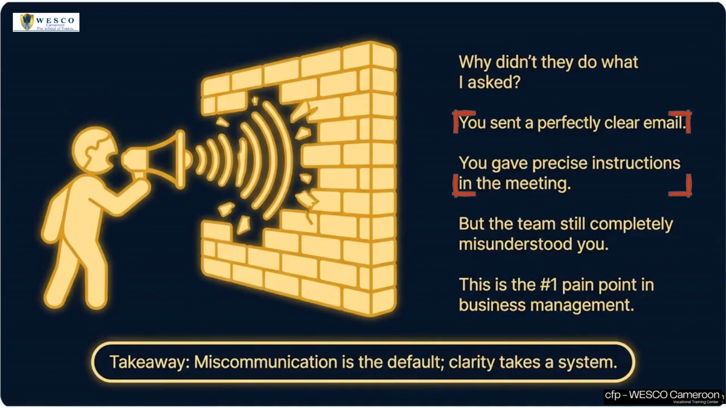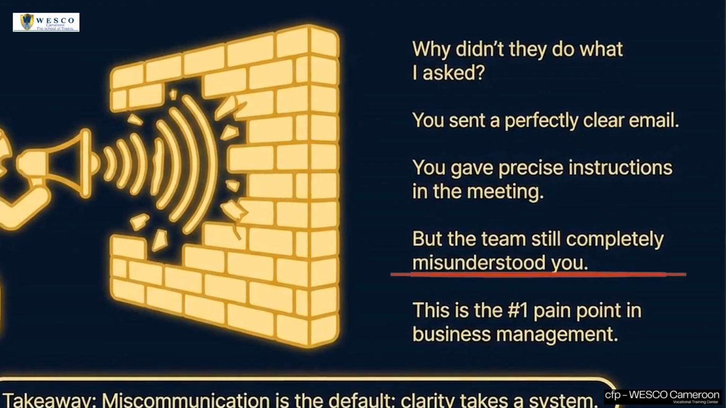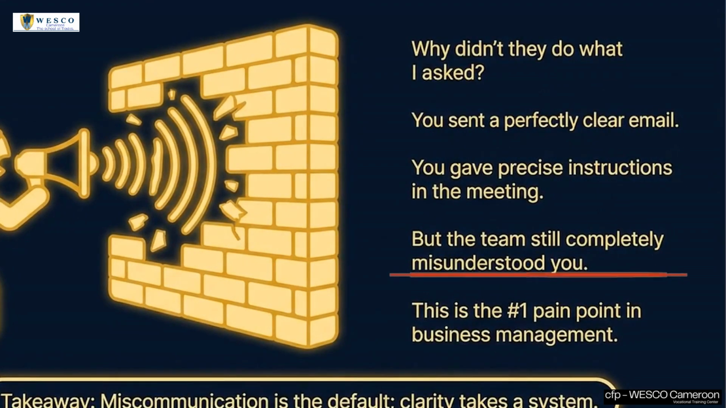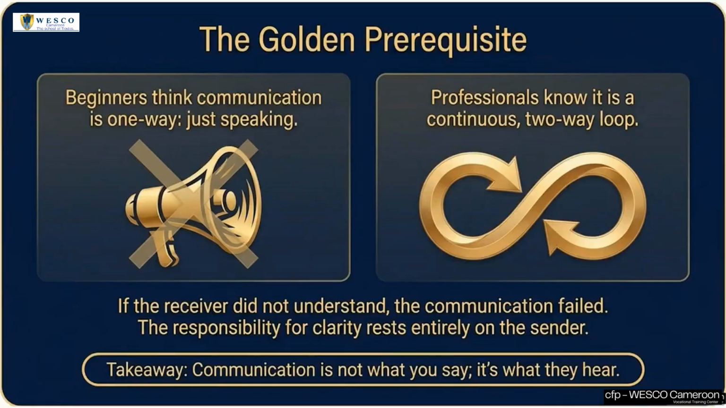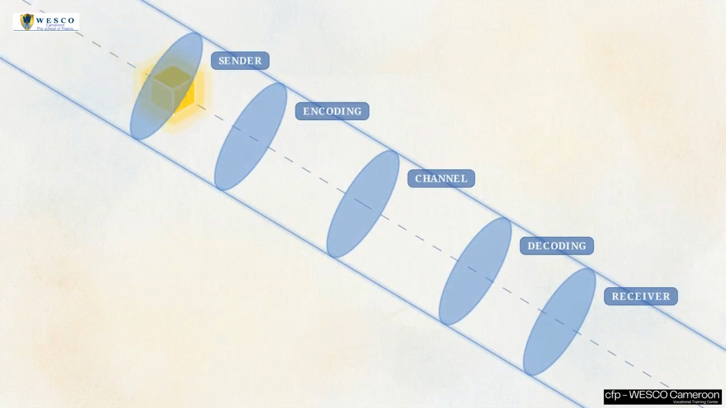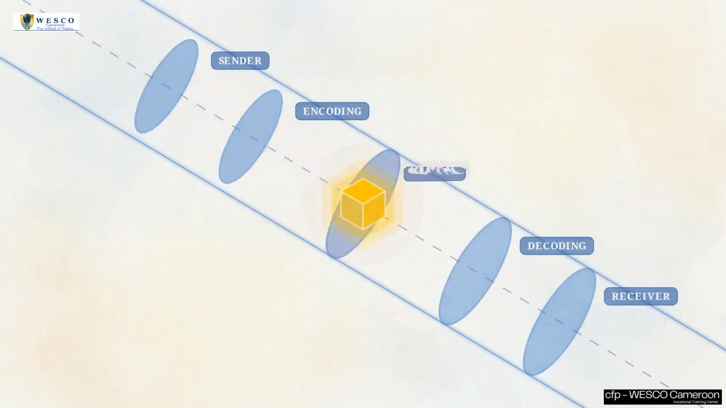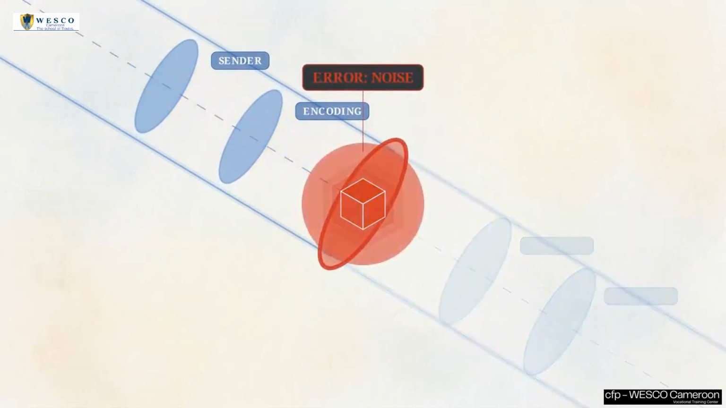You send a perfectly clear email. You give precise instructions in a meeting, but the team still completely misunderstands what you asked for. This happens because, in business management, miscommunication is the default state. Beginners treat communication as a one-way broadcast. Professionals know it is a continuous two-way loop.